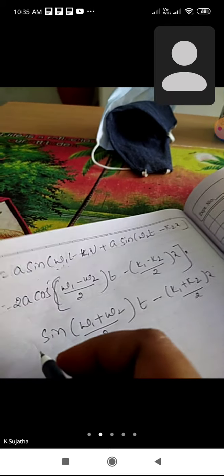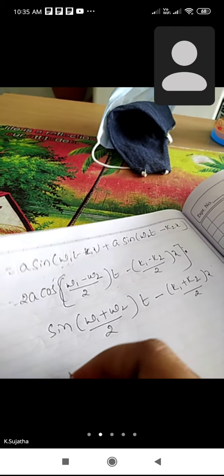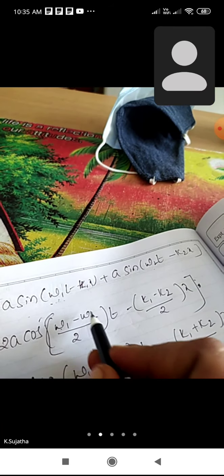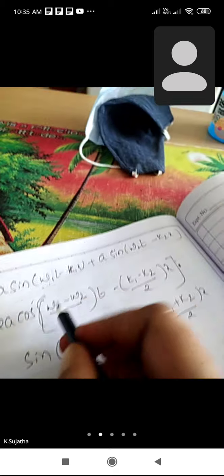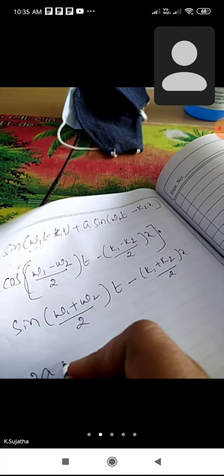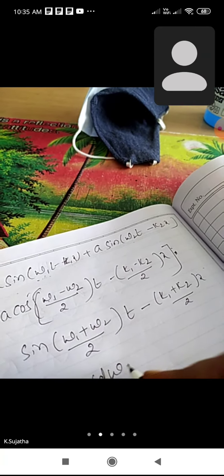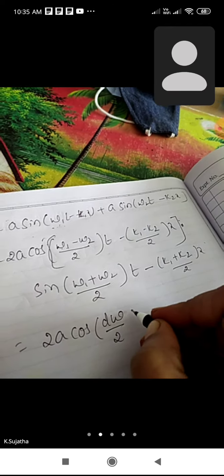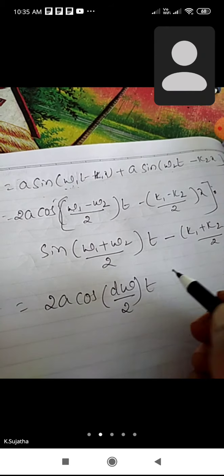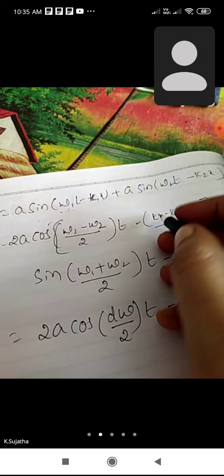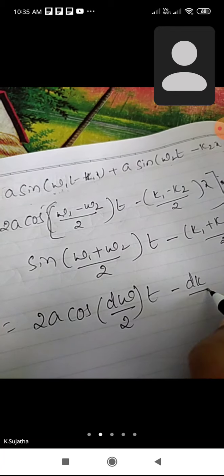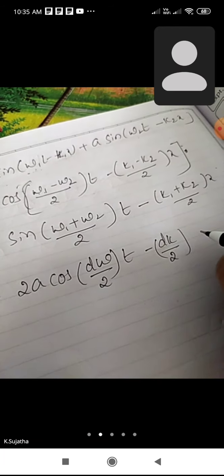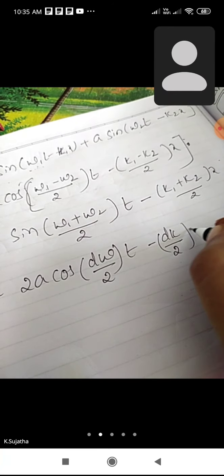Okay, so then y is equal to 2a. So here omega1 minus omega2 is nothing but the change in angular frequency, simply written as d omega. So that is cos of d omega by 2 into t, next minus, so k1 minus k2 can be written as dk, that is also the change in propagation constant. That's why dk by 2 into x.